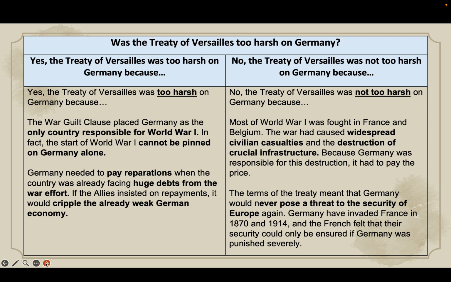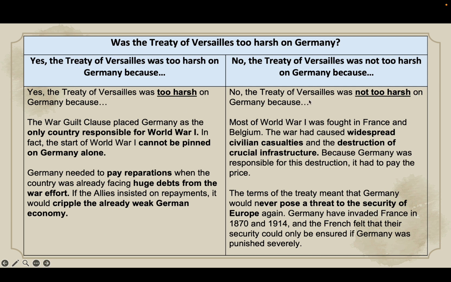All right. Furthermore, it needed to pay reparations when the country was already undergoing a huge economic hardship. All right, and the Allies insisted on repayments. They were marching into the country, and they were taking what they wanted without any consideration for Germany or the German people, and their actions were already crippling the already weak German economy. So in that sense, it could be deemed as being too harsh.